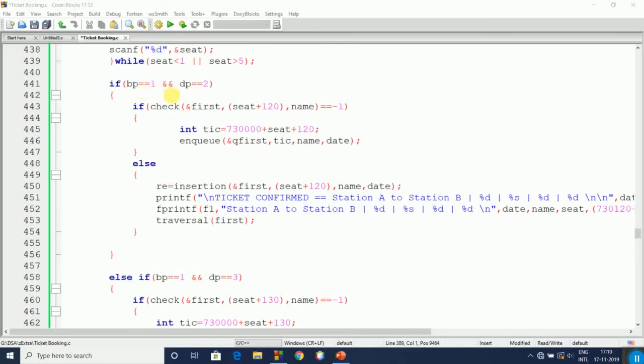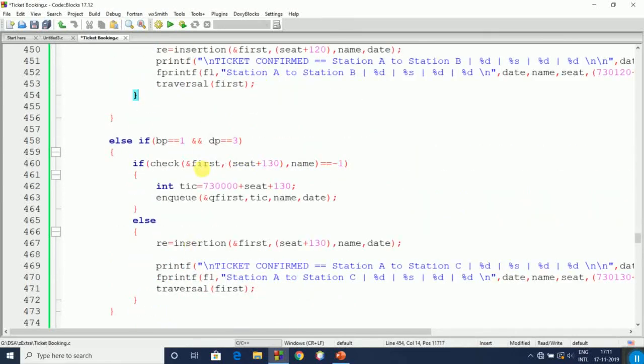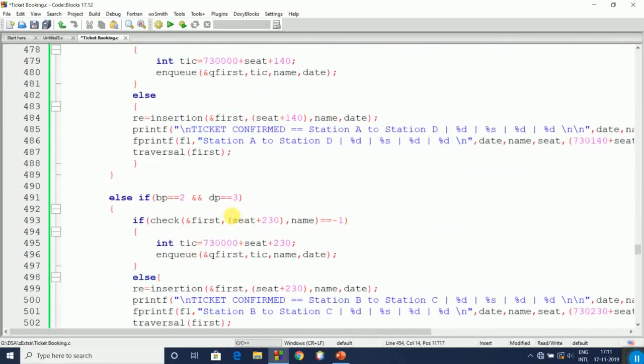If boarding point is 1 and destination point is 2, then it will check whether the ticket is available or not. If it is unavailable, then it will go to the waiting list. Otherwise it will call the insertion function and store the data in the file, same as boarding point 1 and destination point 3 and so on.